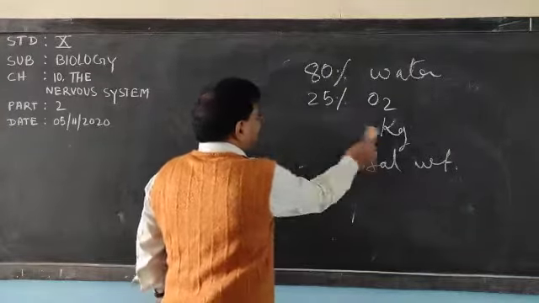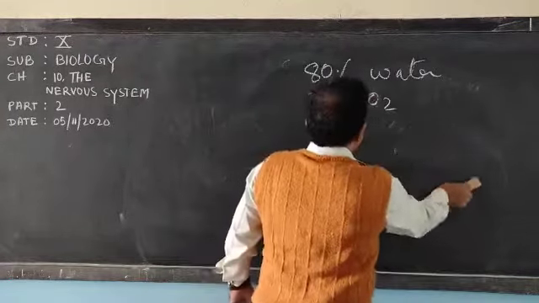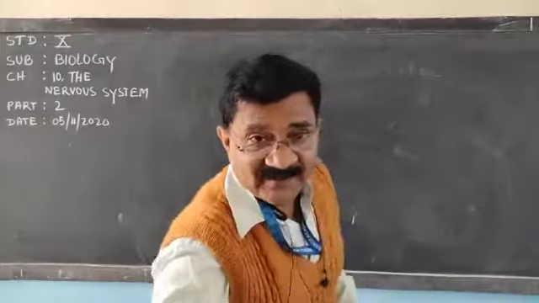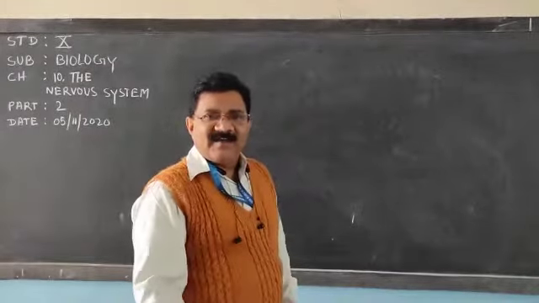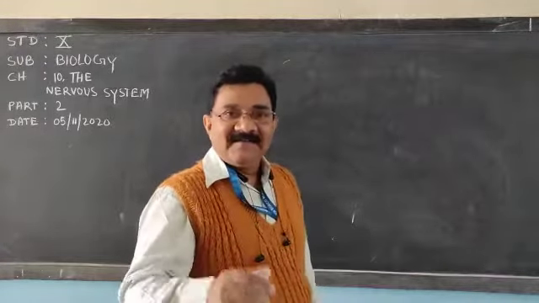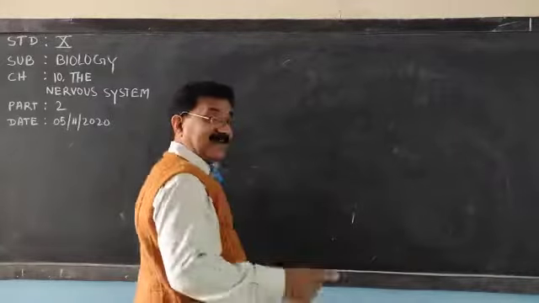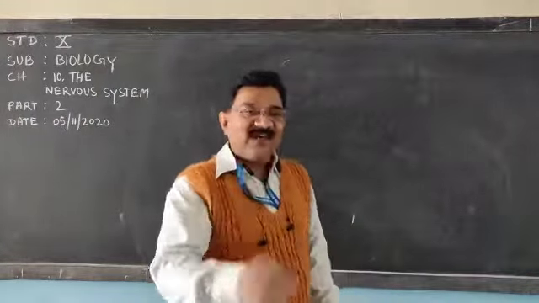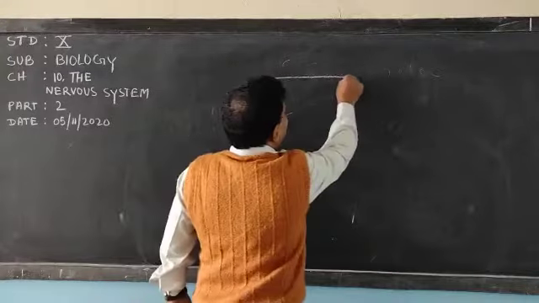Now, next part. Let us see the location of the brain. Where is the brain located? In the knee? No, so where is it? Inside the skull. Let me show a diagram about the location of the brain. Let this be the skull.